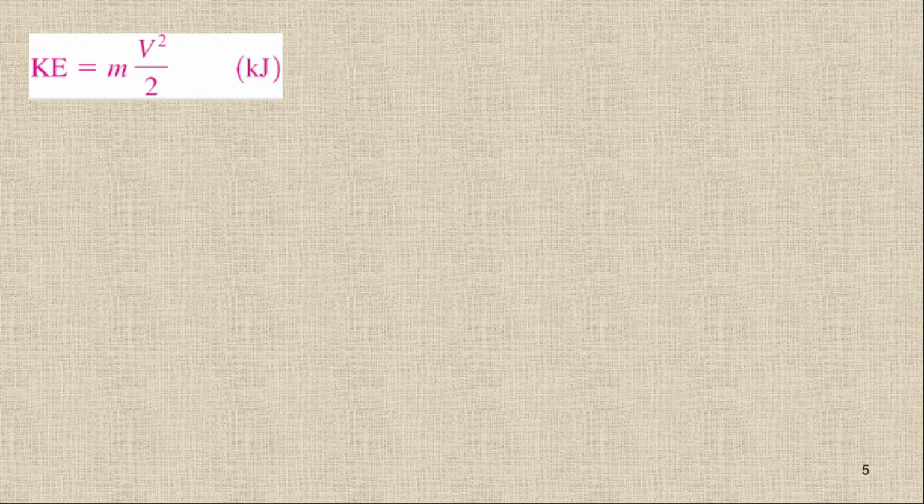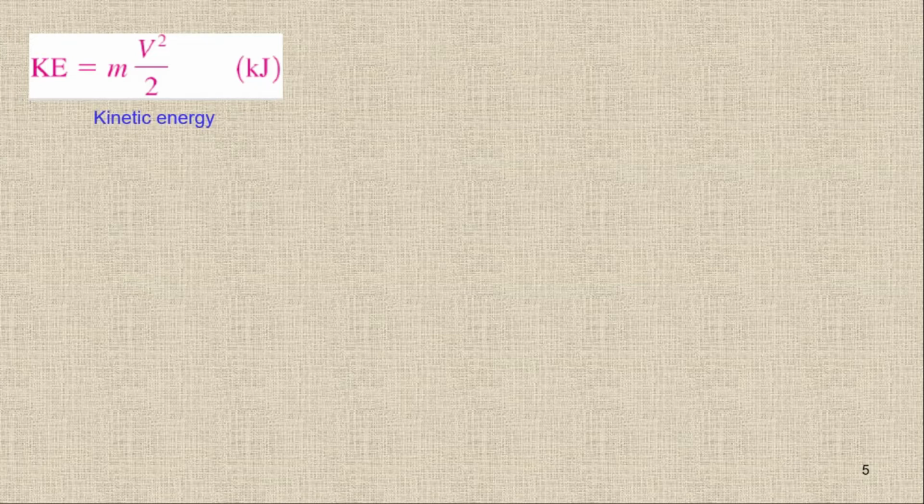This is the basic formula for the kinetic energy, which is half mv square, and it is written in capital letters. You can see the unit is joule or kilojoule. Normally the unit is joule, so it is kinetic energy.